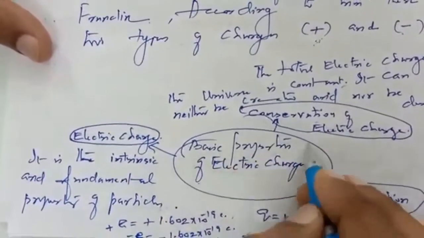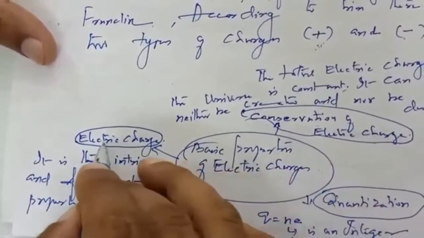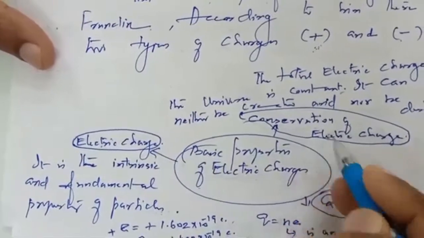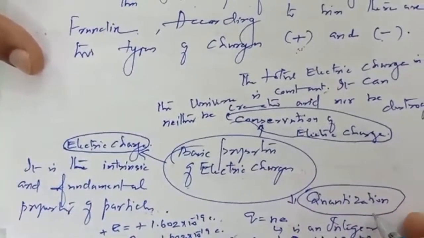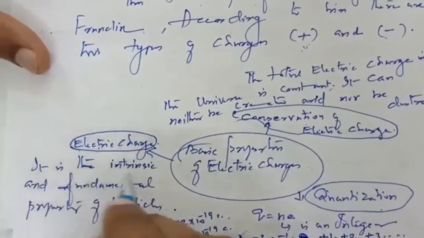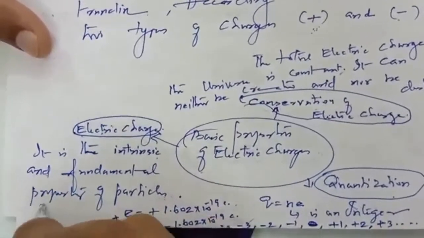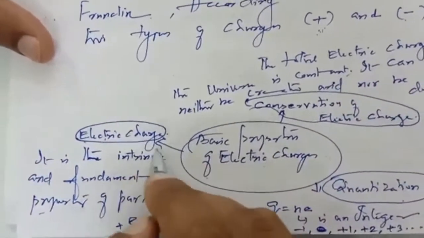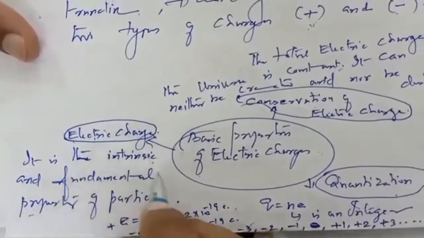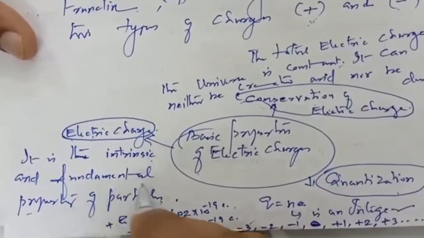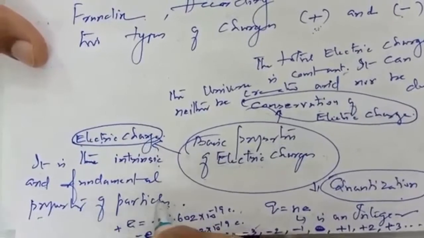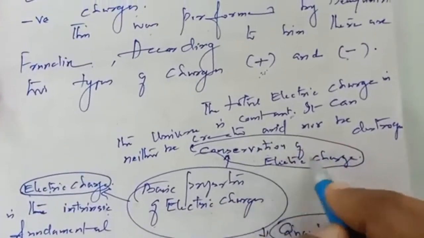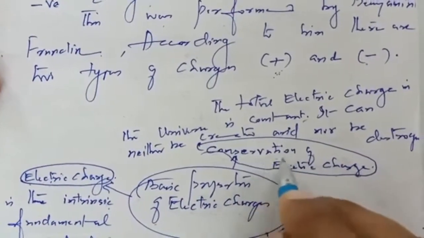The basic properties of electric charges comprise 3: electric charge, conservation of electric charge, and quantization. Electric charge is the intrinsic and fundamental property of particles. Intrinsic means internal and basic, fundamental means basic. Particles mean neutron, electron and proton, like that. Conservation of electric charge. Conservation means constant.